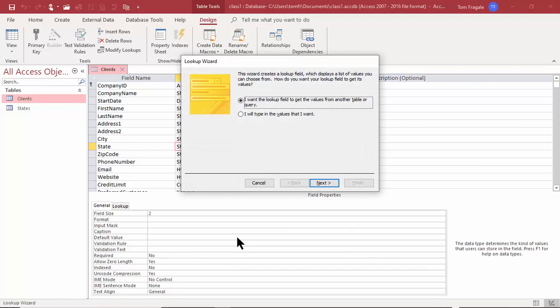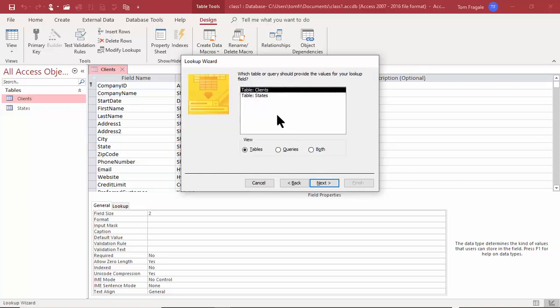And now it does start this wizard. So it says this wizard creates a lookup field which displays us the values you can choose from. How do you want your lookup field to get its values? I just made that table, so I want the lookup field to get its values from another table. That's the way I prefer it. It's just easier to work with. So I'll pick on Next.